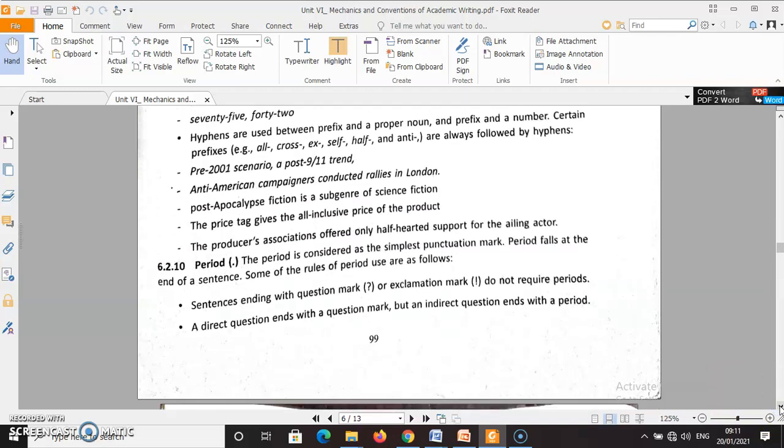Okay. Next one is period. That means full stop. The period is considered the simplest punctuation mark. Period falls at the end of a sentence, which means that the idea is complete. Sometimes question mark or exclamation mark are used. So when question mark or exclamation mark are used, there is no need to use another period or full stop in that sentence.